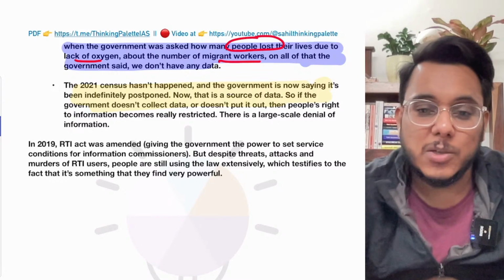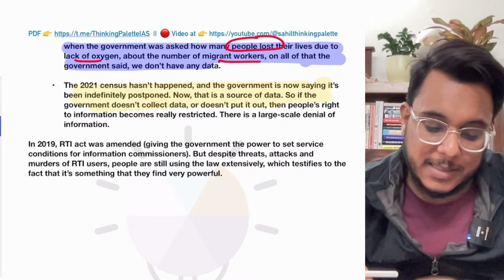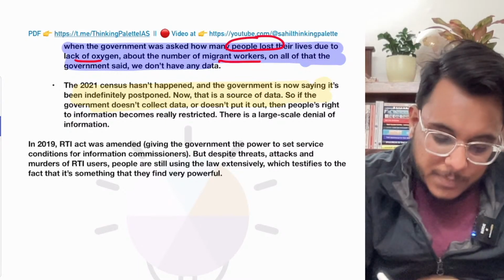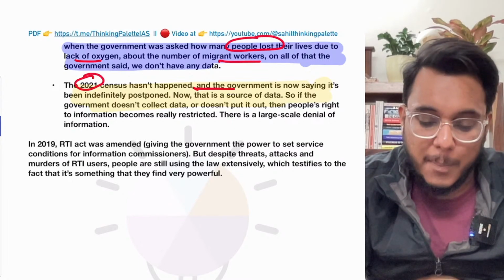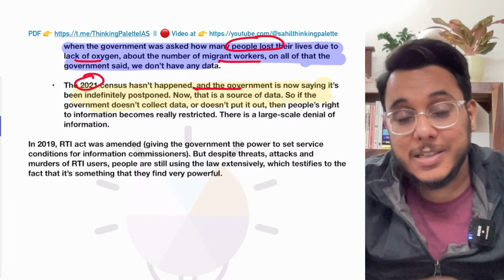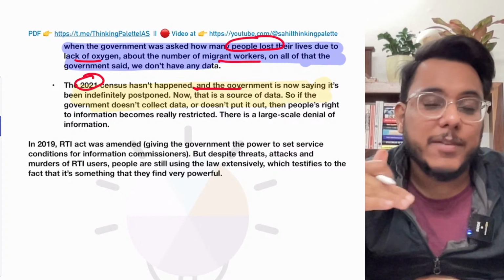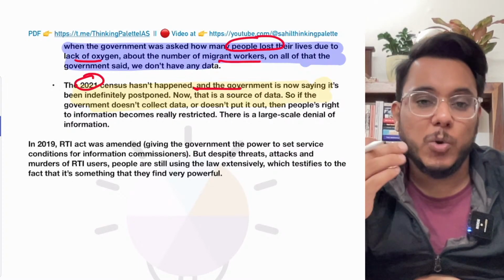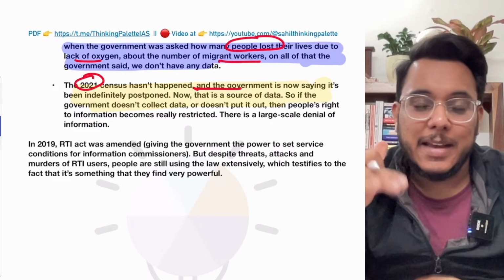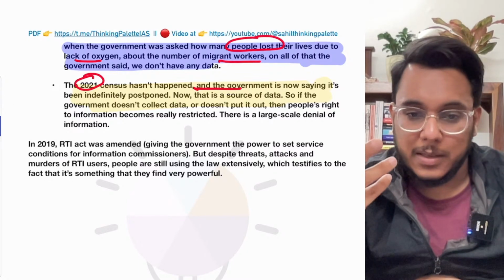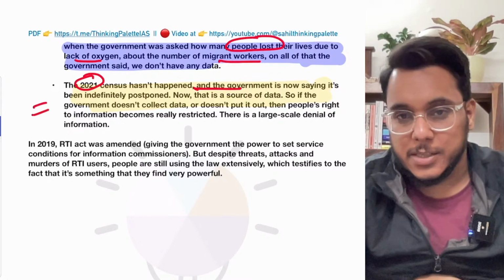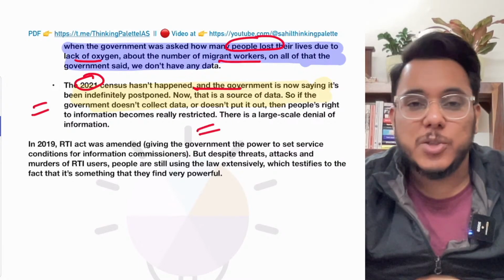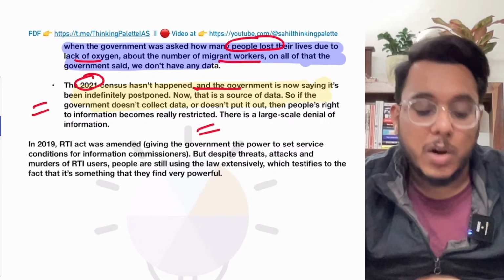So the government is not maintaining data sets in this direction. Even the 2021 census has not happened till now. Government has even postponed the 2021 census, and has not given any timeline for when it will be released. So on that basis also, much of the information's retrieval got restricted.